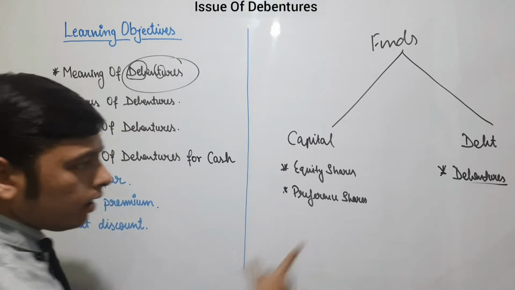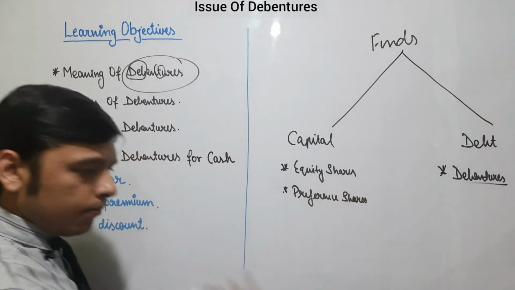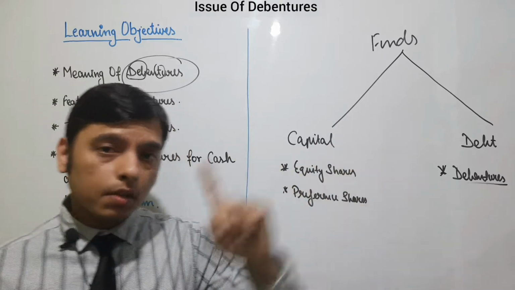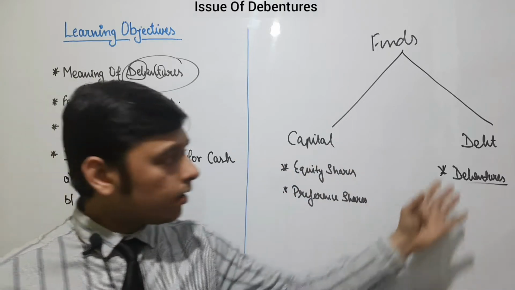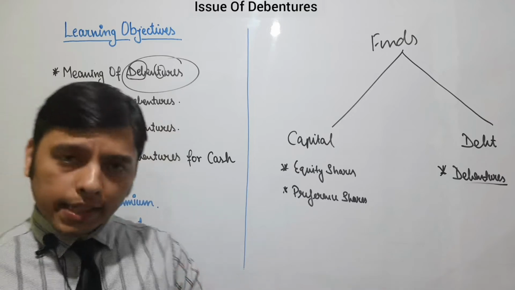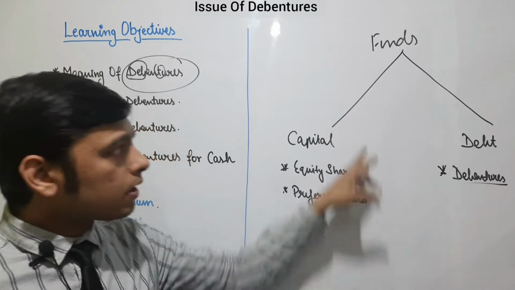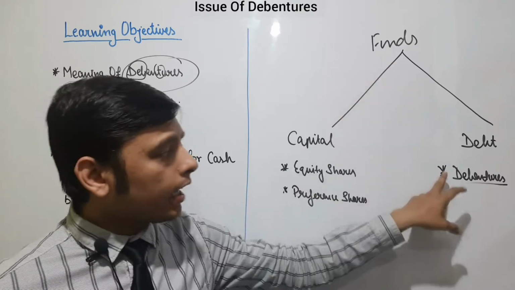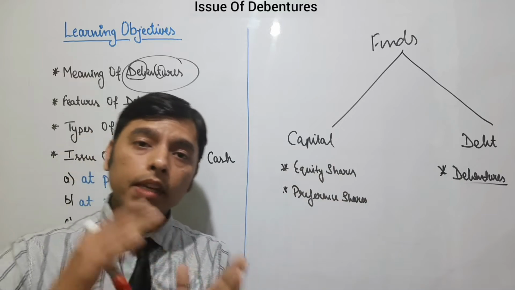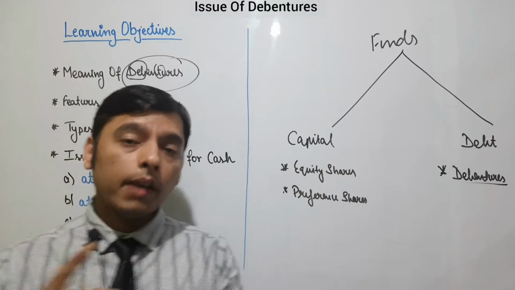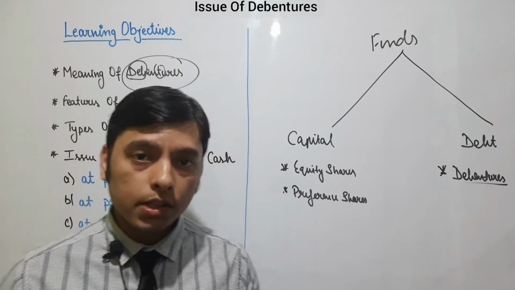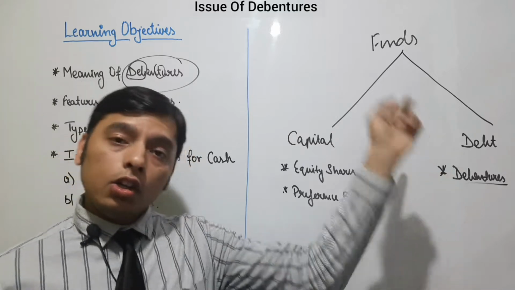So starting with debentures. Now we came to know that debenture is a long-term debt. It is a debt for a company. Why did I say that it is a long-term debt? Because if we want to raise a fund, it cannot be for 1 year, as the company has to go for a longer period of time according to the business entity concept. So debentures are long-term debt.